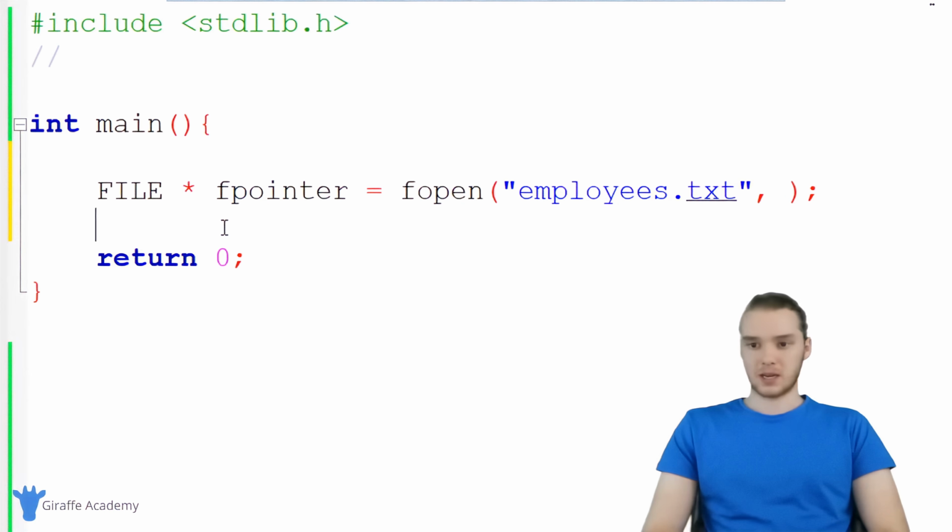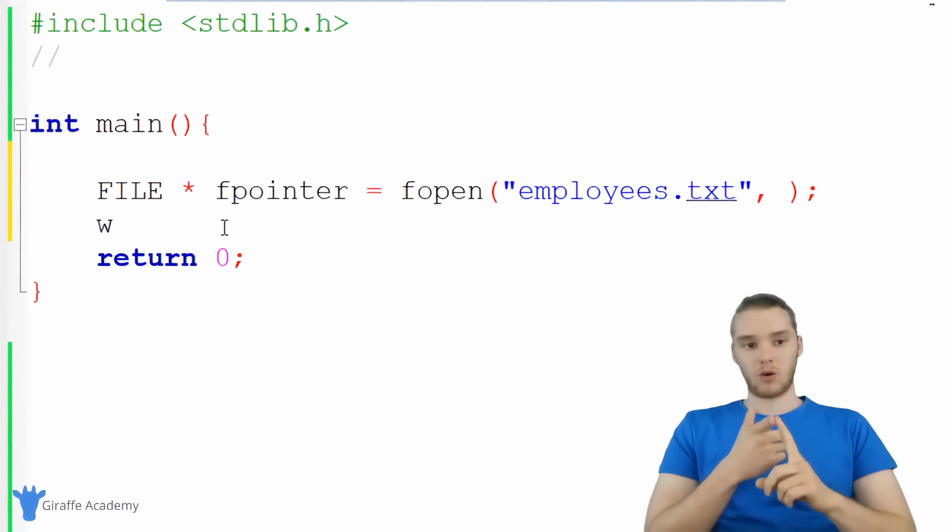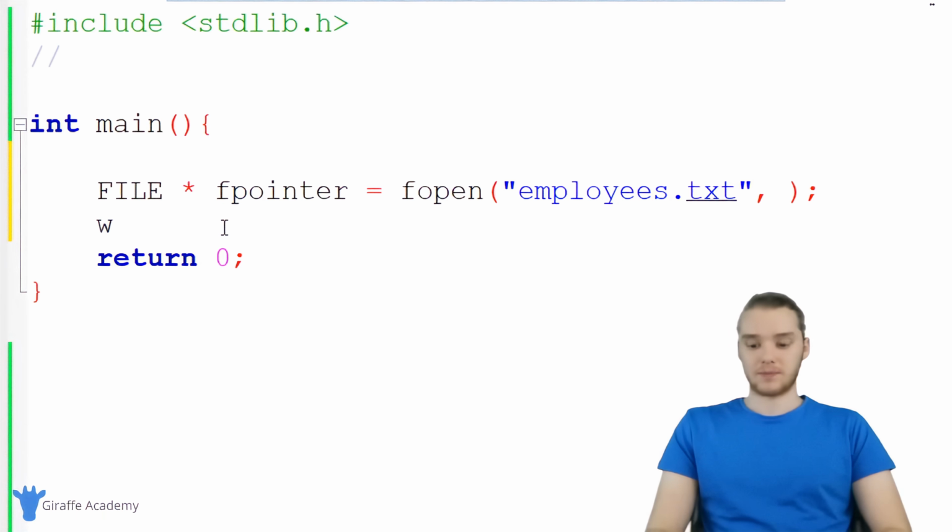The three most basic types are R, which stands for read. So if I put R in there, it'll mean we want to read the file. W stands for write. So if I put W in there, it means I want to either create a new file or write over an existing file. And there's also A, which stands for append. And that means I want to append information onto the file. In this tutorial, we're going to look at W and A.